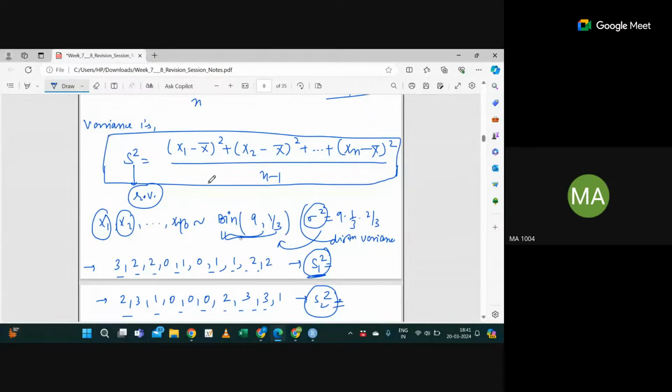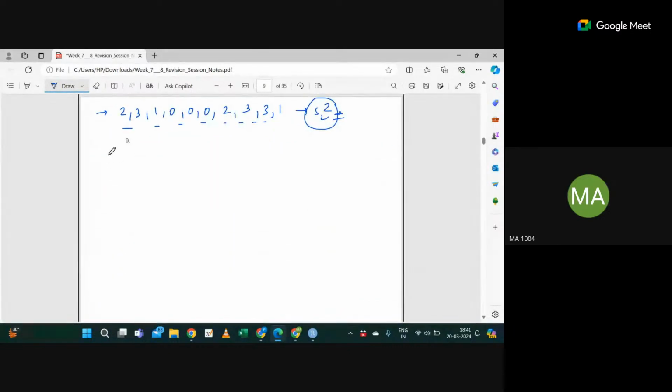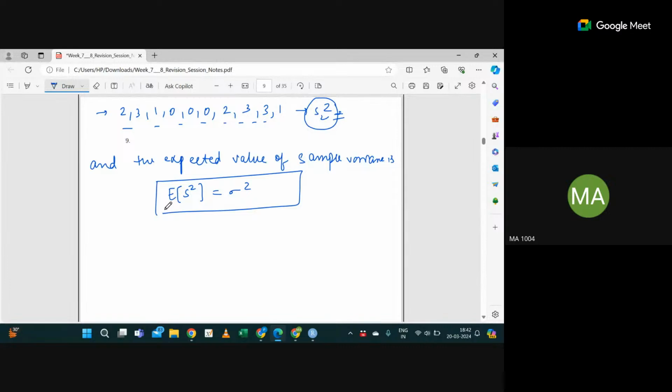Yes. The same thing: if it's a random variable, I can find the expectation of the sample variance also. And one important thing, the expectation of S square is nothing but sigma square. I'm not going to do the derivation as of now because it's already about 7. We'll do the derivation once your questions are over, or if we get the time in the mock, we'll do the derivation behind how we get the expectation of S square as sigma square.